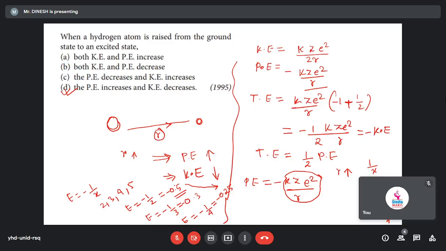Yes, so the same thing we are applying here also. R increasing means this term is decreasing, but we have a negative sign, so due to the negative sign only, potential energy is increasing. Similarly for kinetic energy, R increasing means it will decrease, because there is no negative sign. So R increasing, kinetic energy decreasing. Getting the difference?